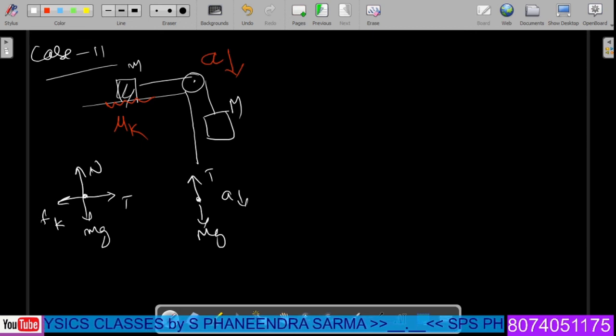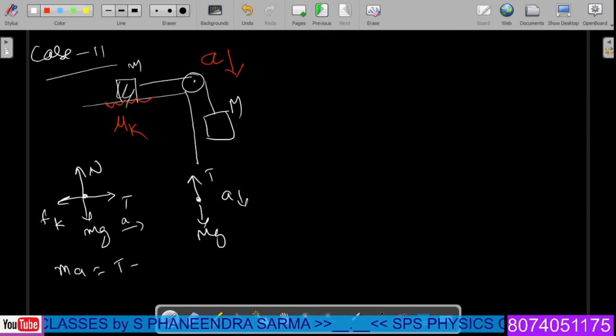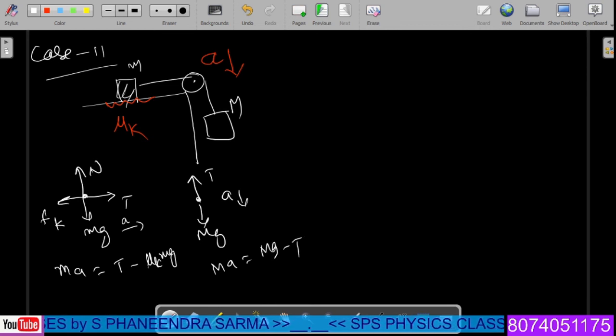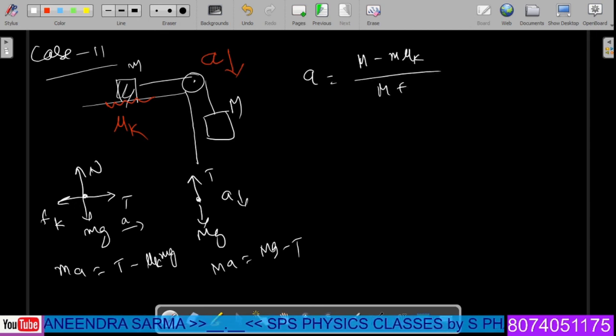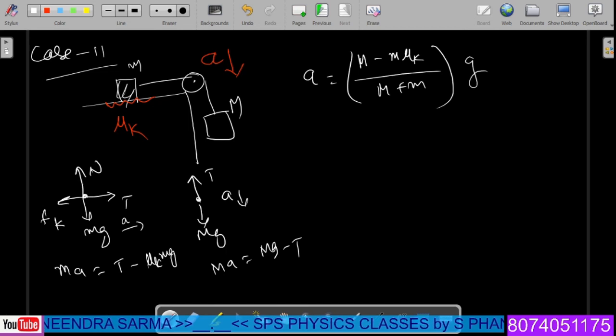In the given problem, let us generate the equations. Acceleration is in this direction. So m a is equal to T minus mu k m g. For the other block, capital M a is equal to capital M g minus T. Upon adding the two equations, we have acceleration a equal to (M minus m mu k) divided by (M plus m), into g. We can write it simply like this.